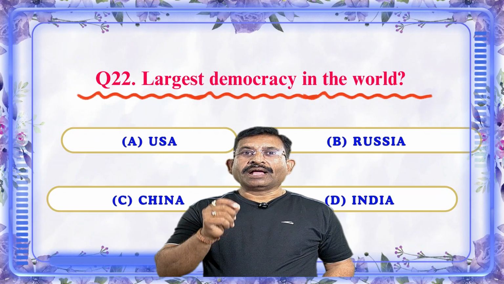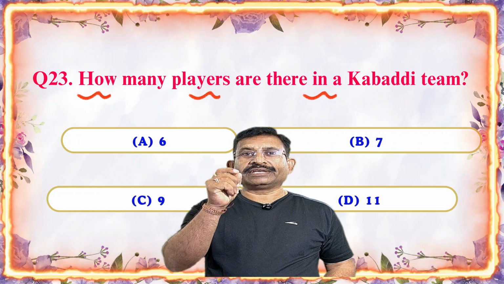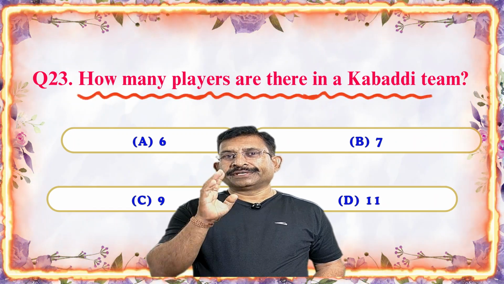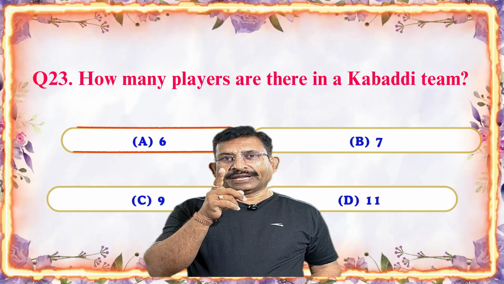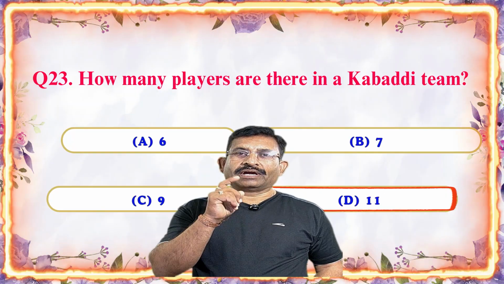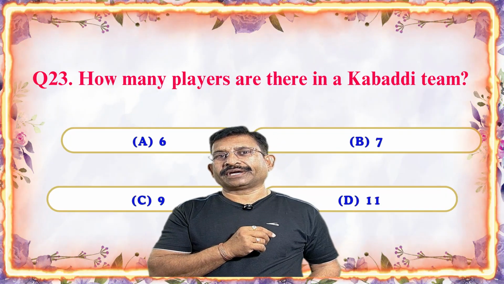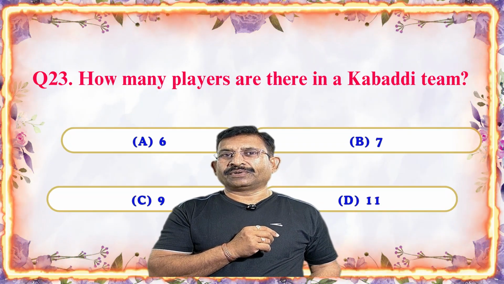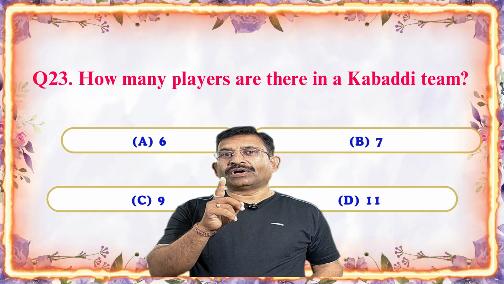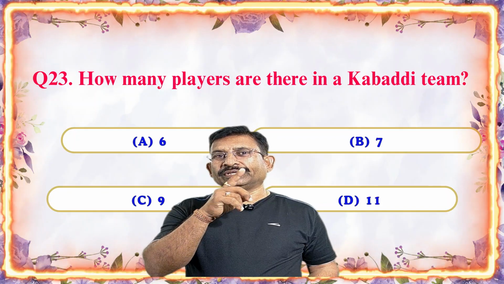Next question: how many players are there in a Kabaddi team? 6, 7, 9, or 11. Which is the correct answer? Option B is the correct answer because a Kabaddi team has 7 players on the court during play.